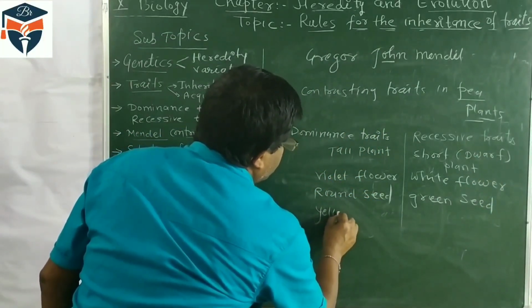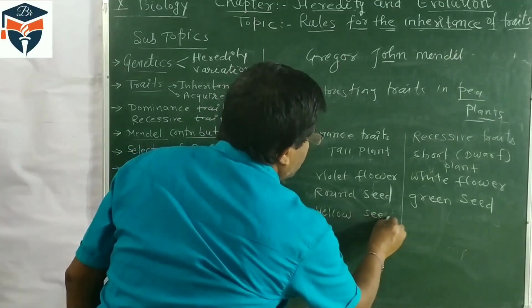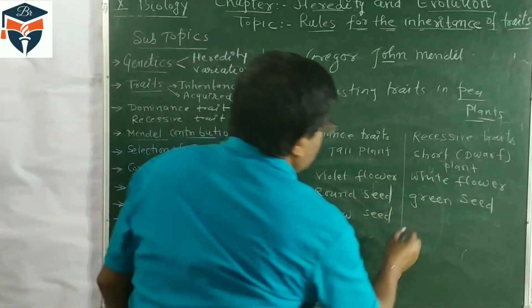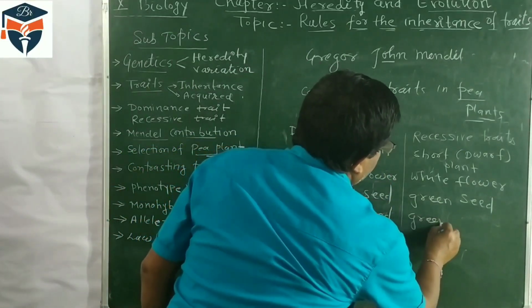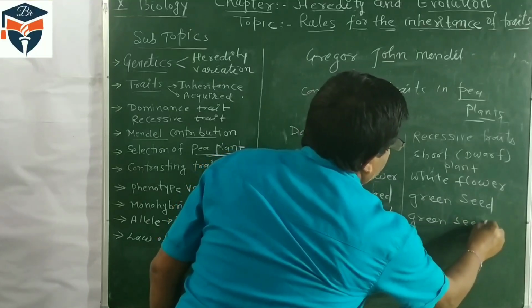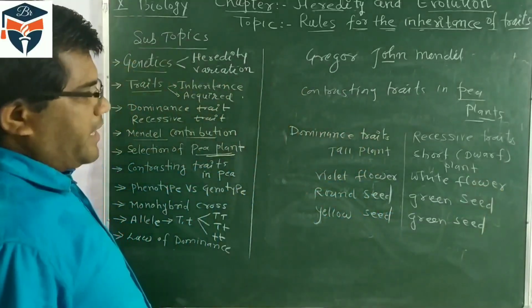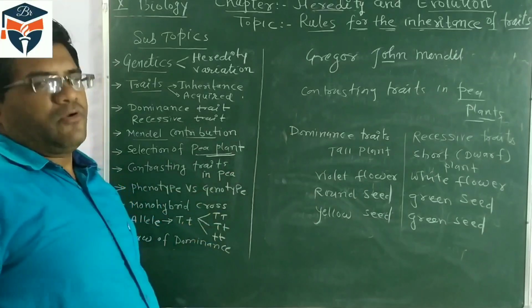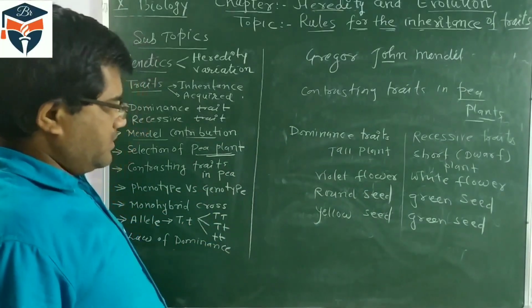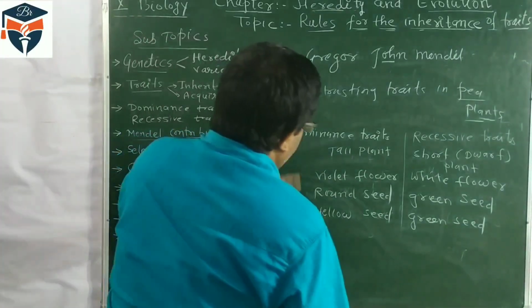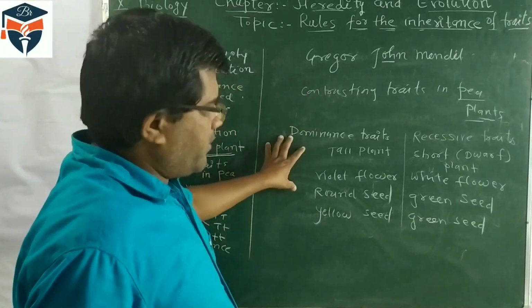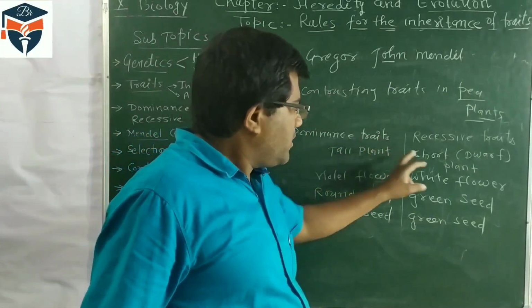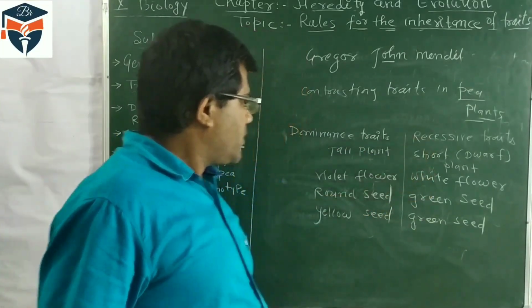Yellow color of seed is a dominant trait, and what is the recessive? Green seed is a recessive trait. Such types of pairs of contrasting characters are there, and we should remember only a few of them. Tall plant is the dominant trait, short is the recessive trait.